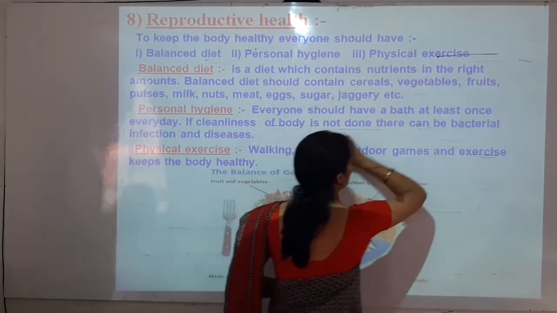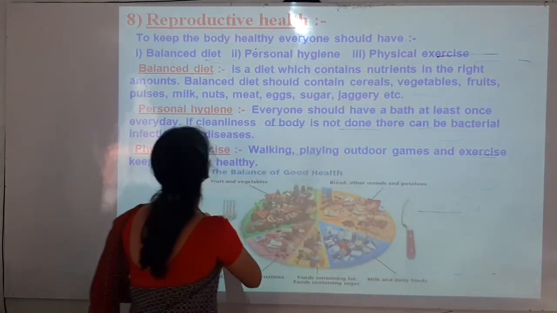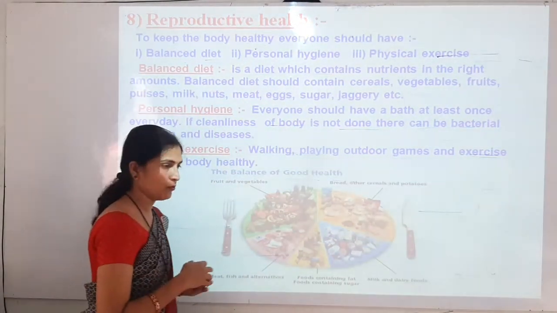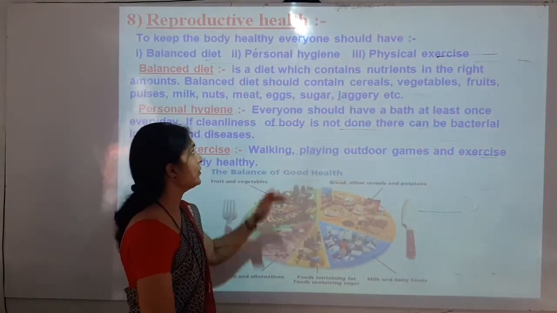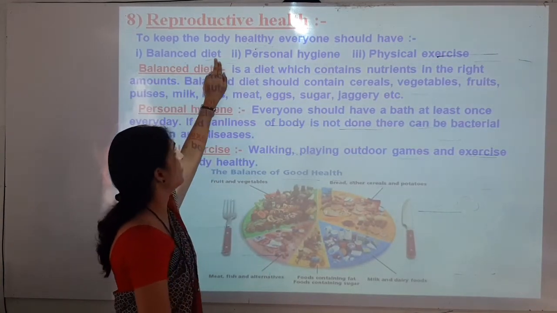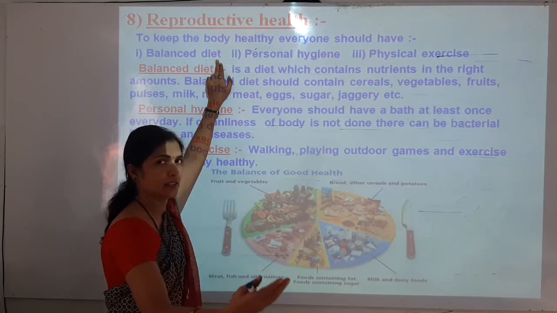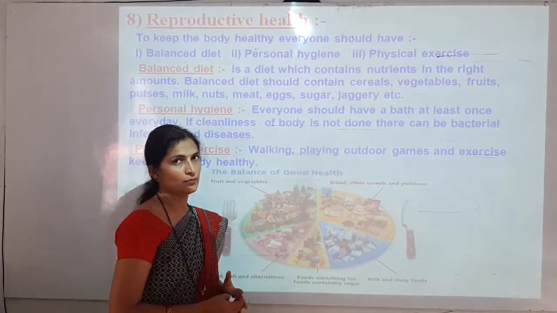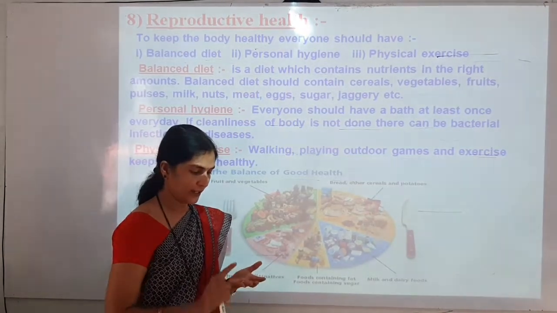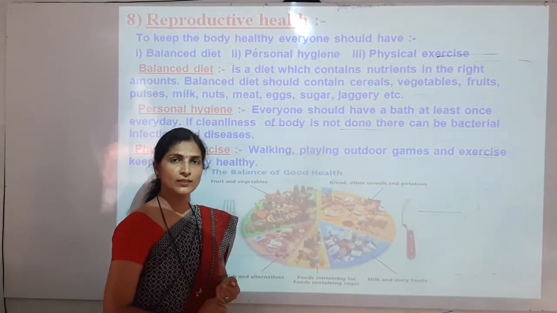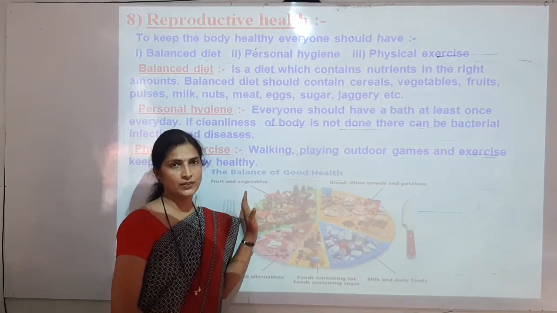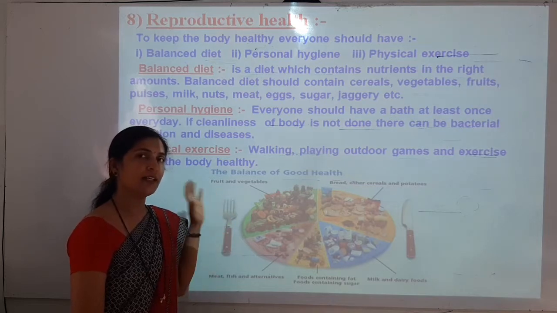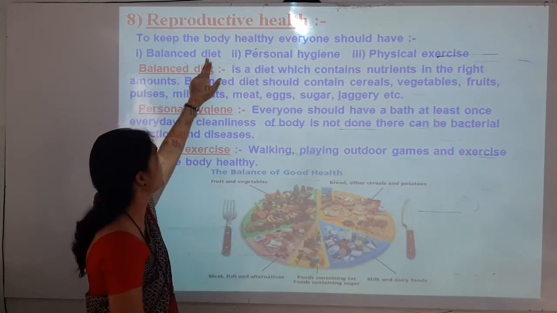And how can we maintain that reproductive health? To keep our body healthy, everyone should have a balanced diet. Balanced diet you have learned in class 6. What is a balanced diet? The right amount of all the food components: carbohydrates, proteins, vitamins, minerals, as well as dietary fibers and fats. All these are the food components, and if they are in the right amount, then that diet is called a balanced diet.